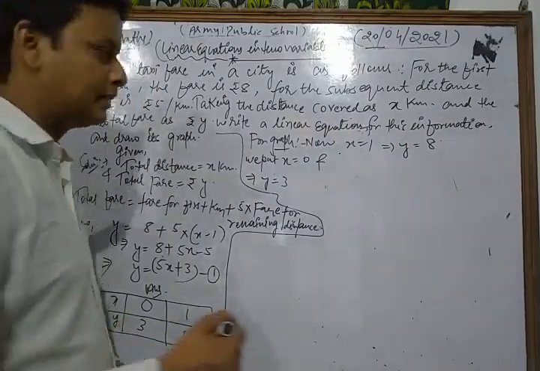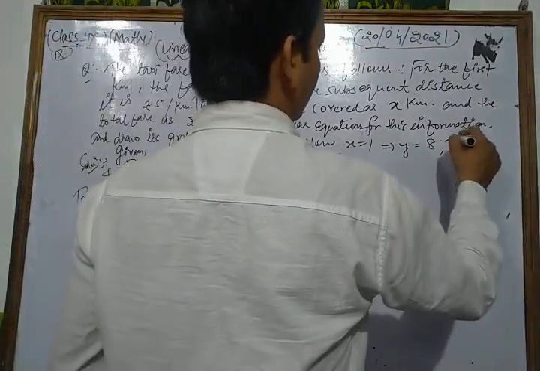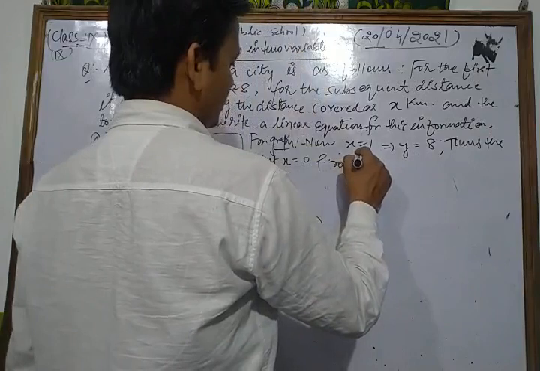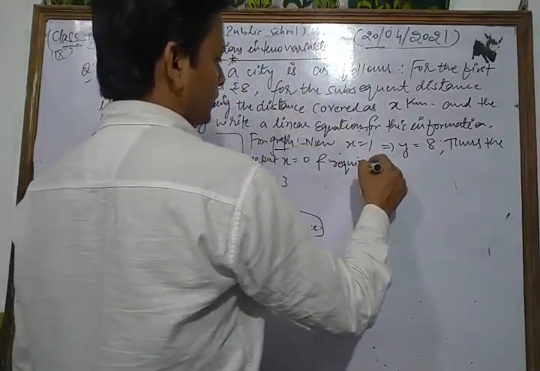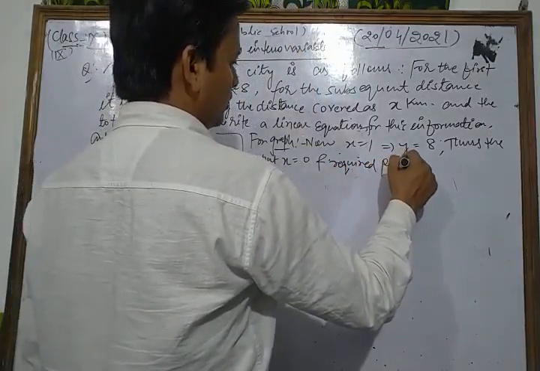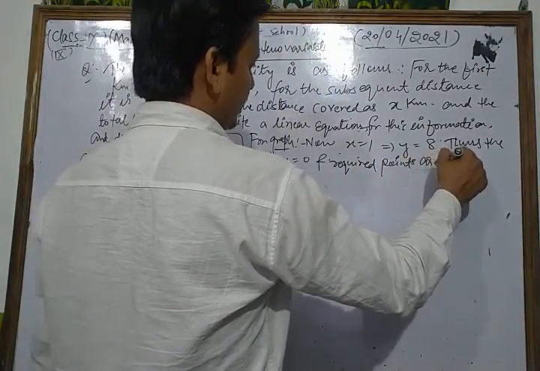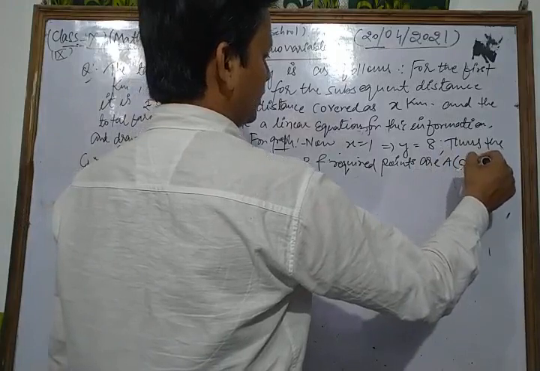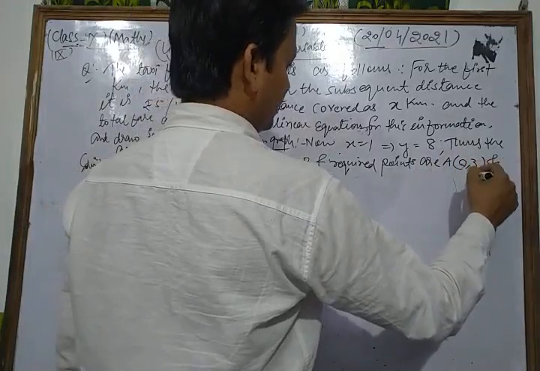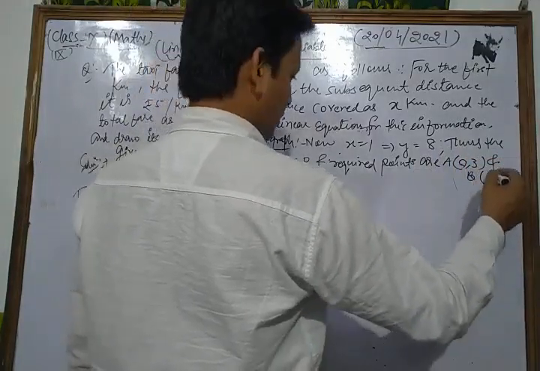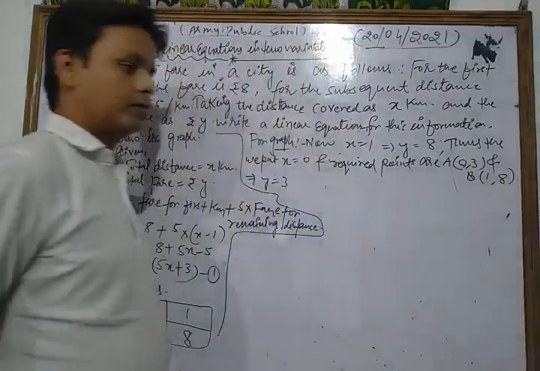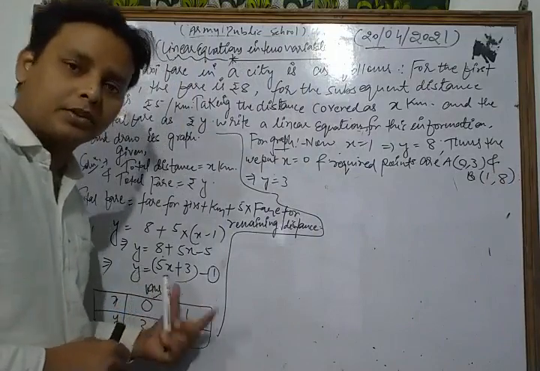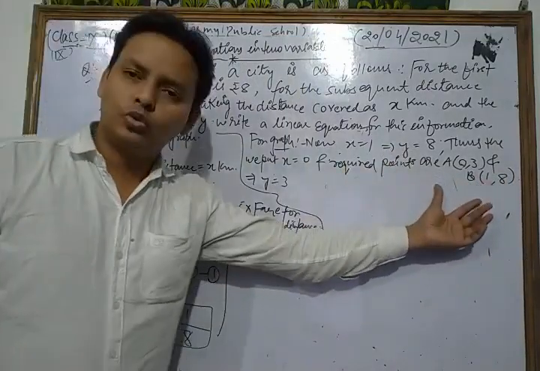Thus the required points are A (0, 3) and B (1, 8). So in this way, according to that equation, we find two coordinates.